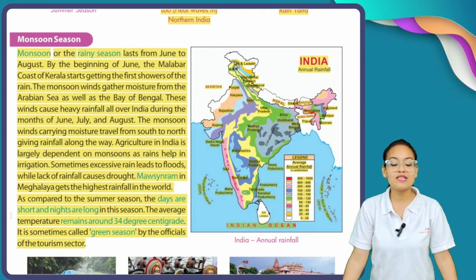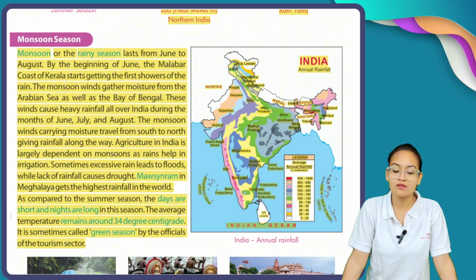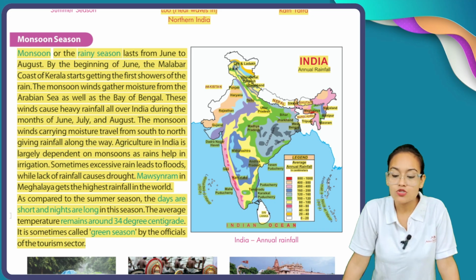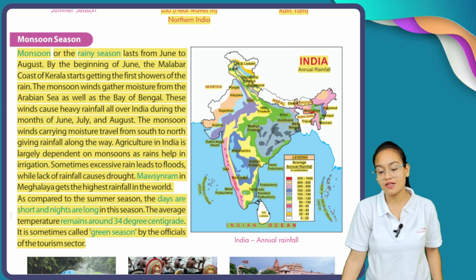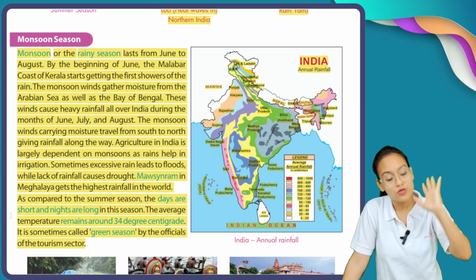The monsoon winds carrying moisture travel from south to north, giving rainfall along the way, covering a very long distance.